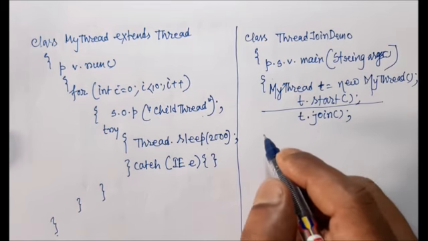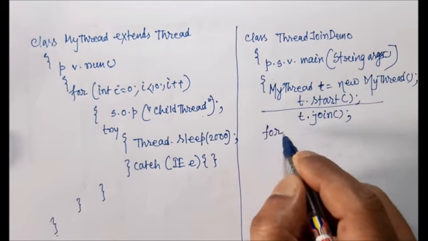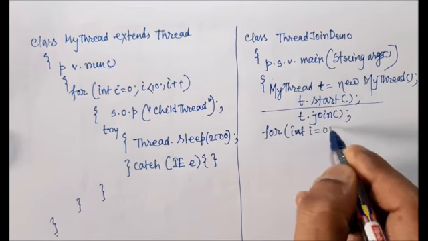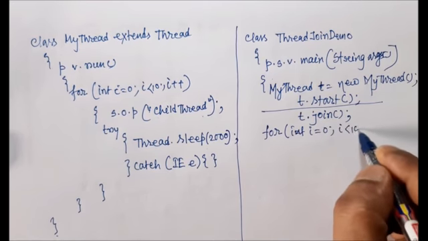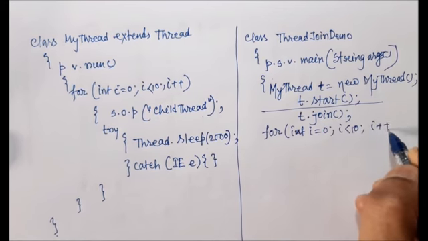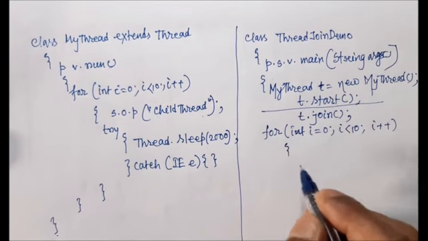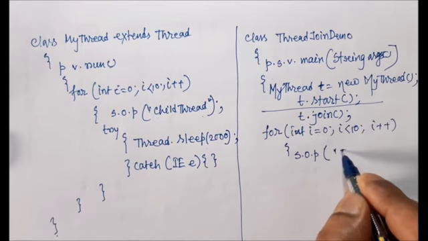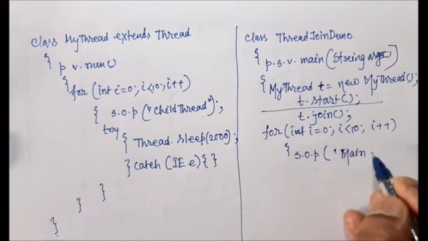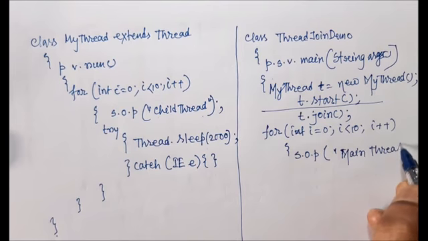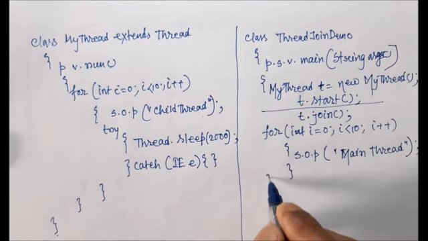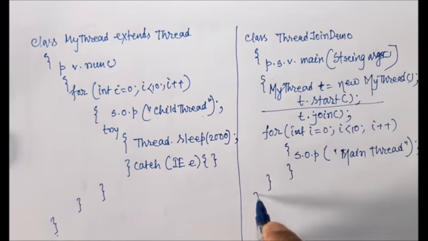So I am just writing some remaining code. For example, for (int i = 0; i < 10; i++), within the main method I am just printing System.out.println("main thread"). My public static void main is completed, then the class is completed. Now compare with this one.